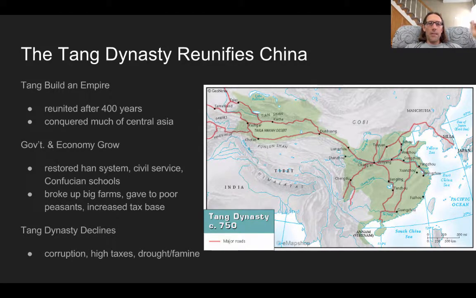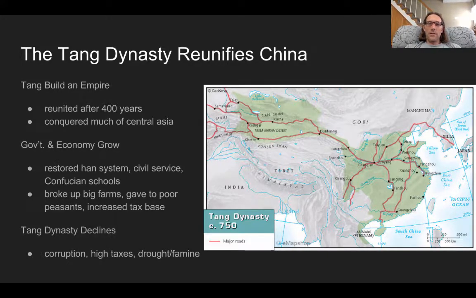The other thing they did is they broke up large farms. So small-time farmers had been run out of business, and these family farms were gone, and you got these big, huge farms, and you had a handful of people who had everything, and most people who had nothing. And so what the Tang did is they broke those large farms up, and they redistributed the land and gave it to the poor peasants. A nice little side advantage of this is now you've just increased the number of people capable of paying taxes tremendously, so you have a much bigger tax base.